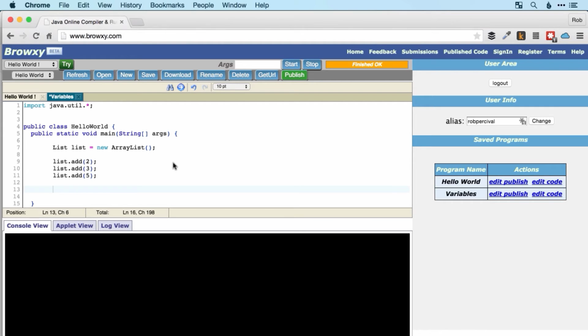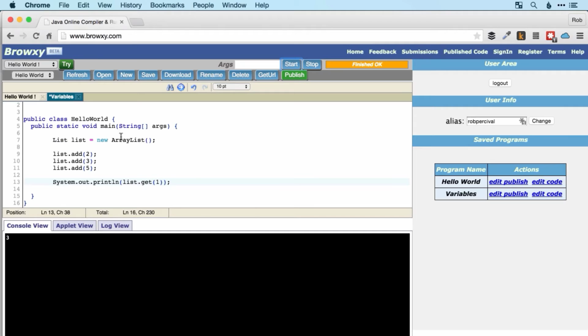They'll do. And then if we wanted to print one of those to the console, we'd use System.out.println, and this time we'd use list.get, and then we give the number of the item that we want. So quick challenge for you, if we wanted 3, what number would we use here? I hope you said 1, because this would be 0, this is 1, this is 2, etc. So list.get and then 1 will give us the second item in the list. So that should print 3. There we go.